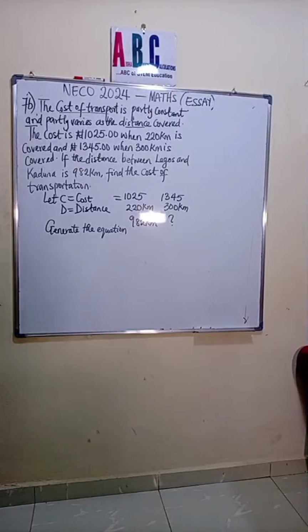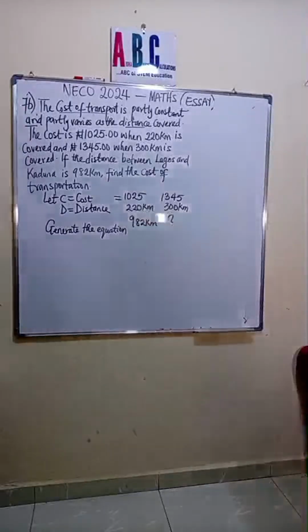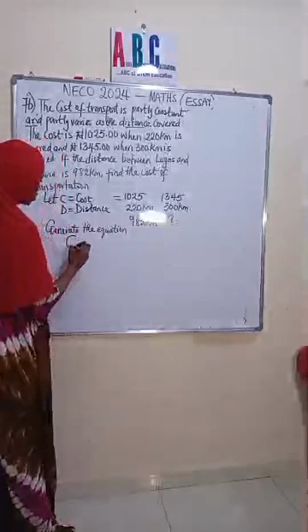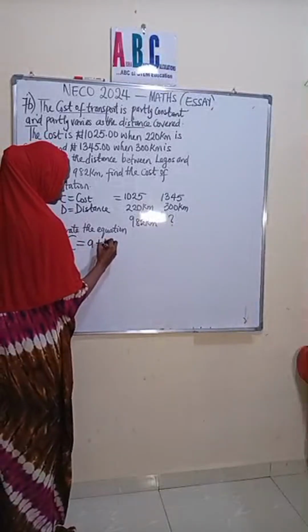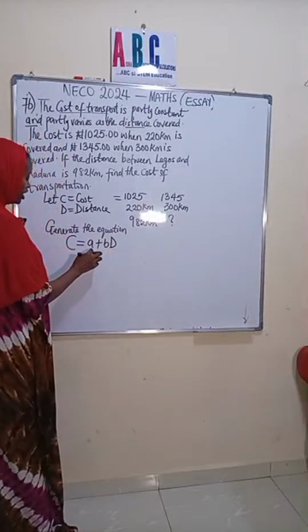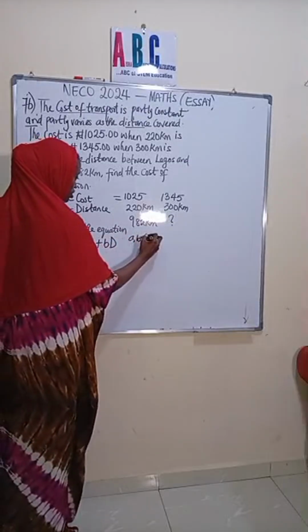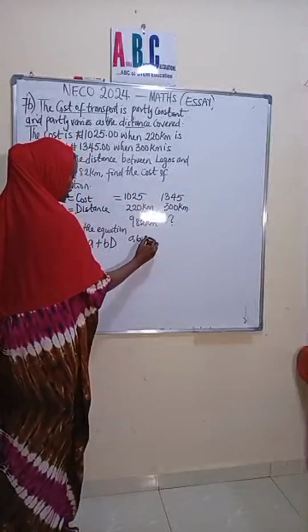Okay, Toby says we should use C is equal to A plus B D. So you see that the cost is equal to A plus B multiplied by D, where A and B are constants, right? They're the constant values.